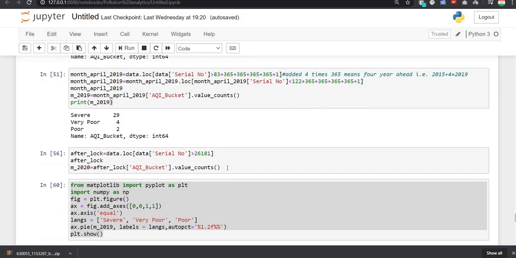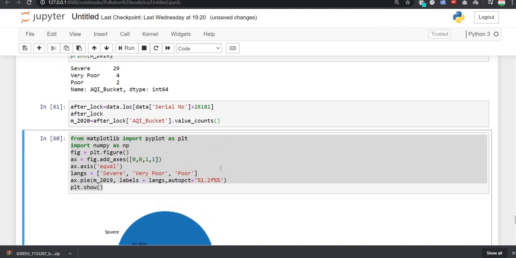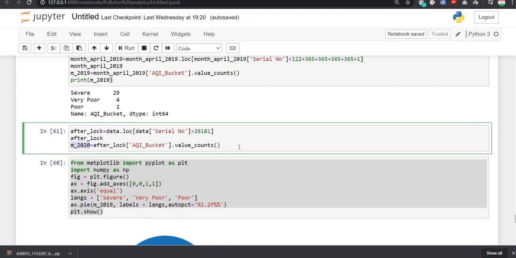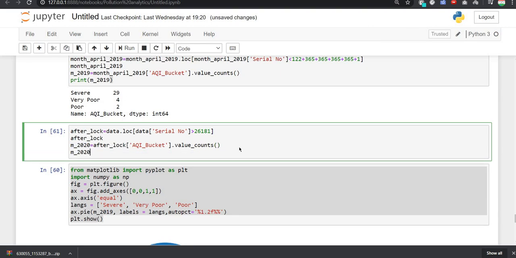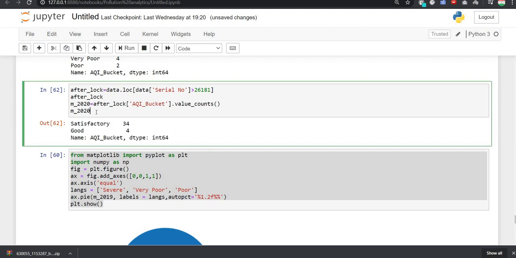And after that, we compared it with the values after lockdown, and we saw that the pollution is pretty much reduced due to this lockdown. So the government needs to take steps to reduce the air pollution which is spreading day by day in our country.